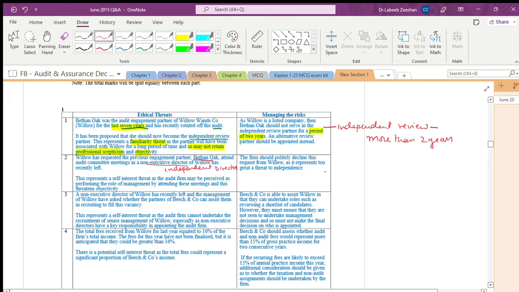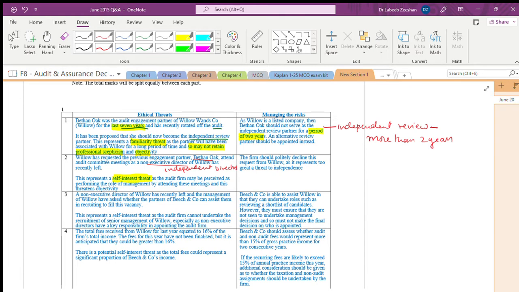This represents the self-interest threat, as you would be perceived as performing the role of management, while being an engagement partner on one side and a non-executive director on the other. An audit engagement partner cannot work as a non-executive director.